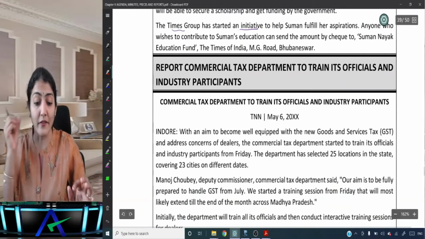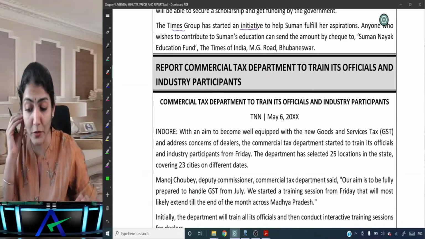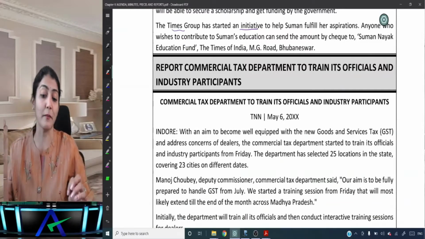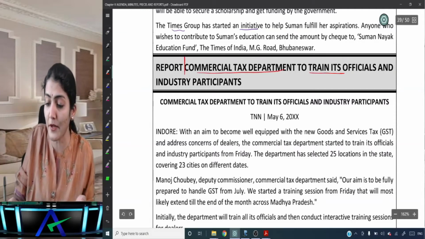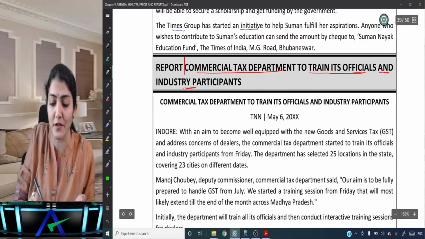Okay, right. Report: Commercial Tax Department to train its officials and industry department. And so now this is a report regarding the Commercial Tax Department to train its officials and the industry participants.